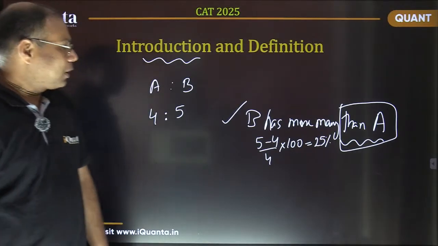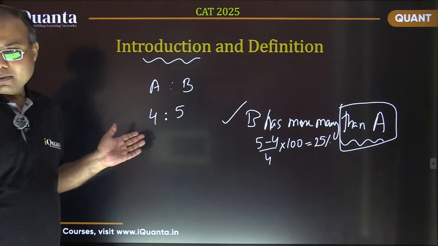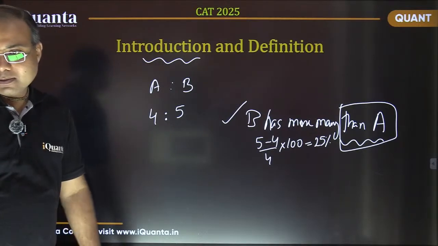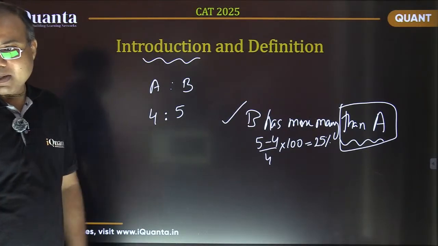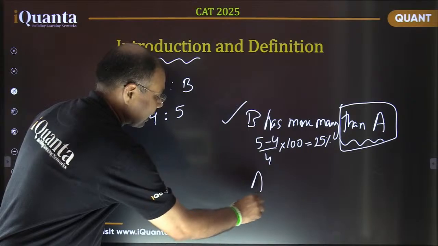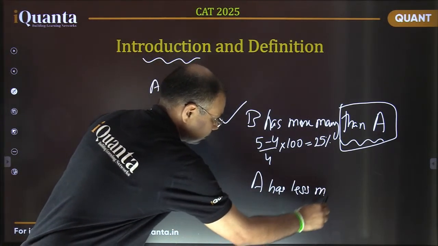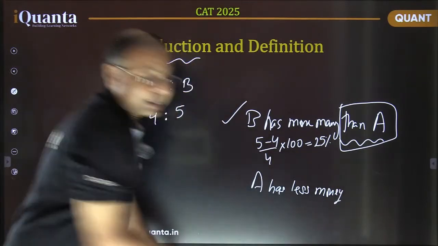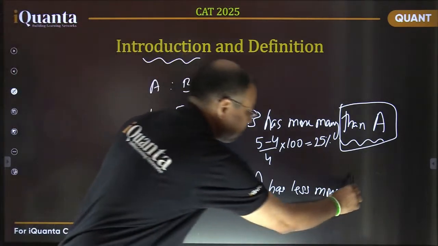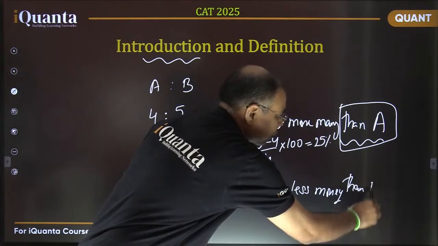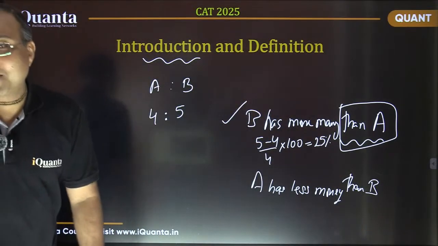Okay, next question. Who is having less money? Obviously A, right? A is having less money, right? So A has less money than B. Same question, how much percent less?